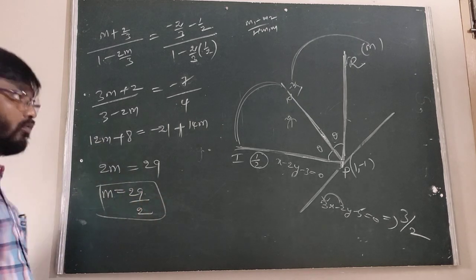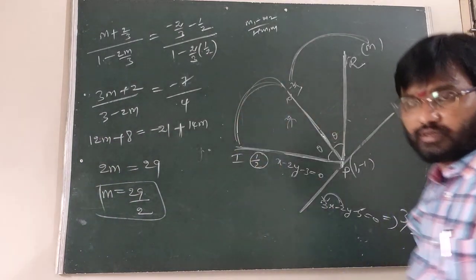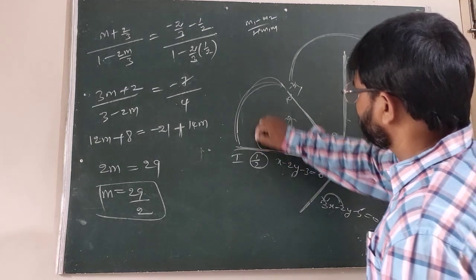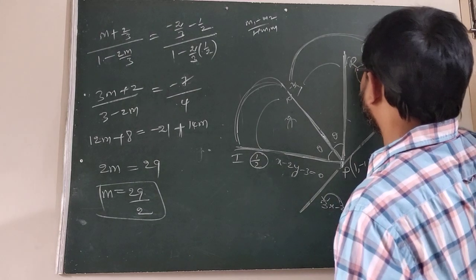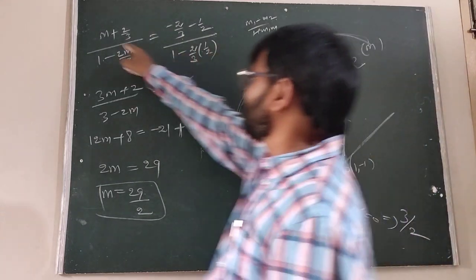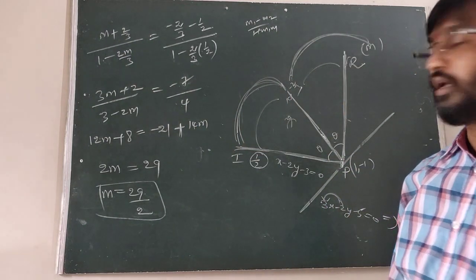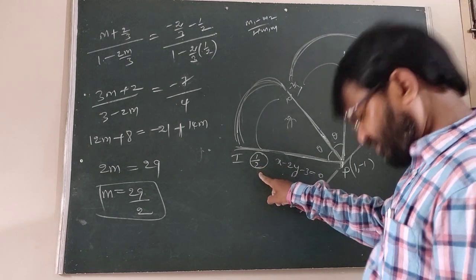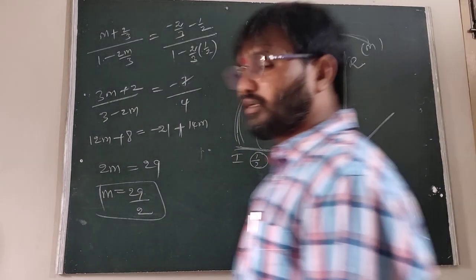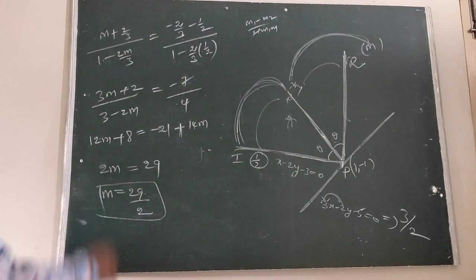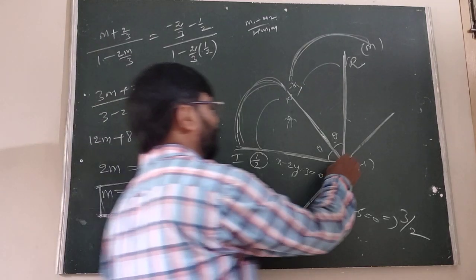Another observation: when taking the order, it is this one minus this one, or this one minus this one. The order is also important. Here I am taking m minus of minus plus 1 by 2, after that minus 2 by 3 minus 1 by 2. That is the order. Suppose you start with 1 by 2 minus of minus 2 by 3 minus m; the order is also important. Therefore here m is 29 by 2, and it passes through this point.